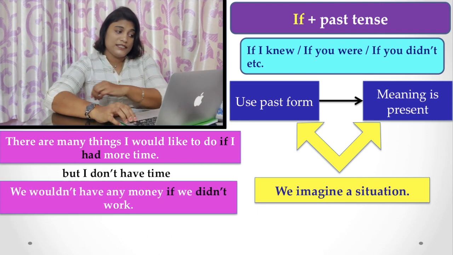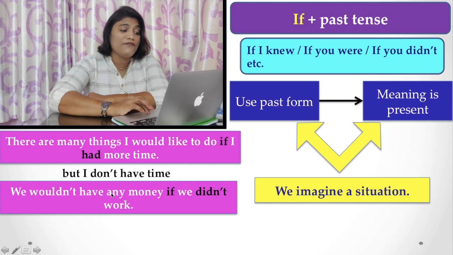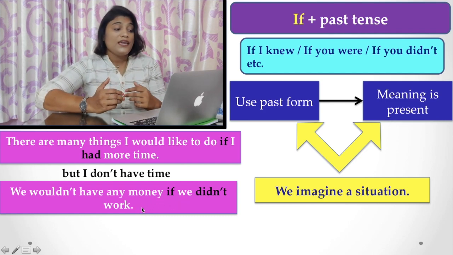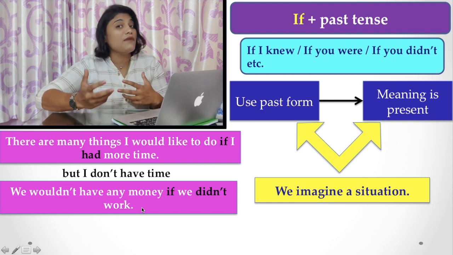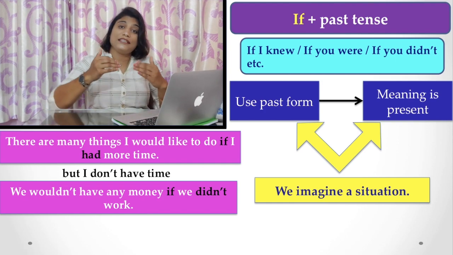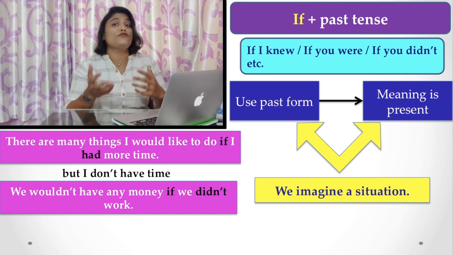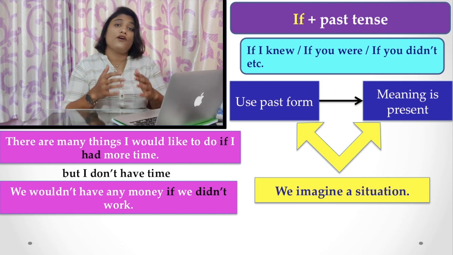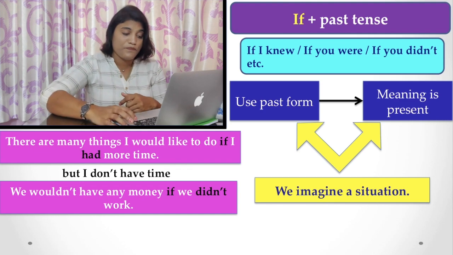Another example: "We wouldn't have any money if we didn't work." Here also the meaning is the same. "If we didn't work" is the present context. If we do not work now, we wouldn't have any money.